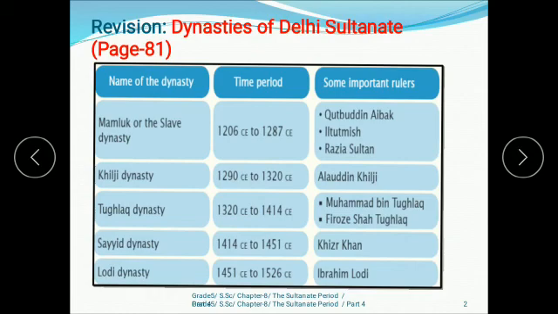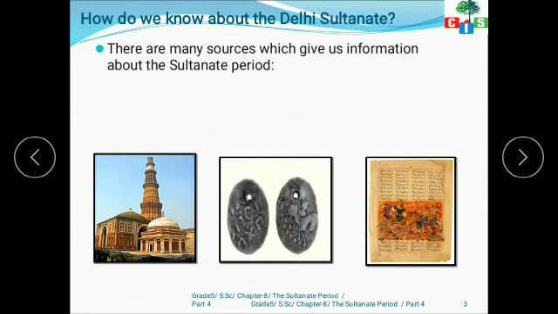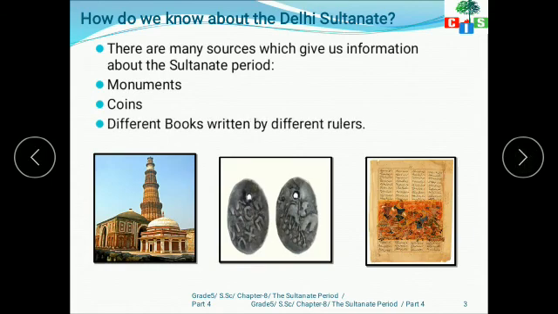Now there is only one topic that is left: how do we know about the Delhi Sultanate? This is very important, and this question comes in my mind and your mind, of course. We get all the information through many sources. And what are these sources? These sources are monuments, then we have coins, and then we have different books which were written by different rulers. As you can see in the picture, the different monuments, the coin and the literature or books which were written by different rulers, these are the sources that give us the information about the Sultanate period.